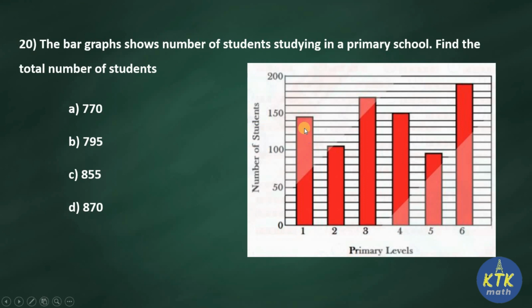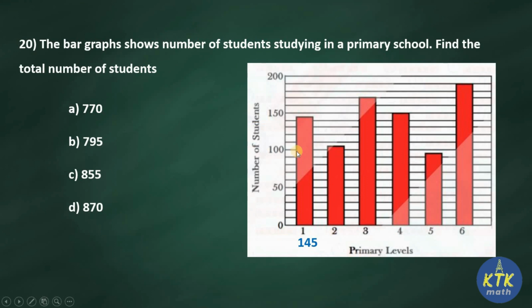Based upon the bar diagram, we need to identify how many students are studying in each class. First, class 1. You check the bar graph, it lies exactly between 140 and 150. Go through the axis properly: 0, 50, 100, 150, 200. Therefore each line represents 10. So 0, 10, 20, 30, 40, 50 and so on. Each line represents 10, so if the bar stands in the middle, it represents 5. The class 1 bar stops between 140 and 150, therefore class 1 is 145.